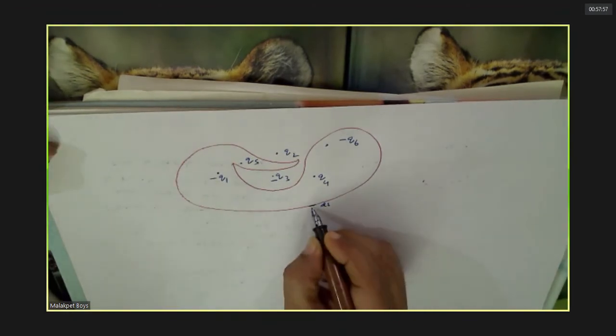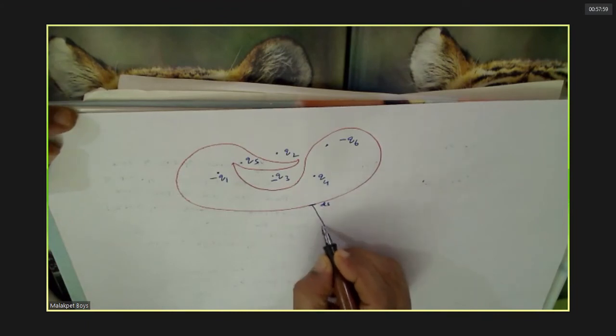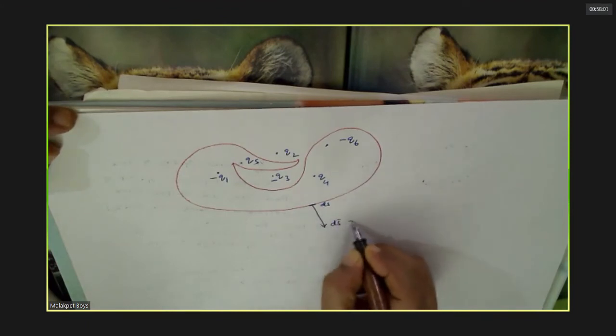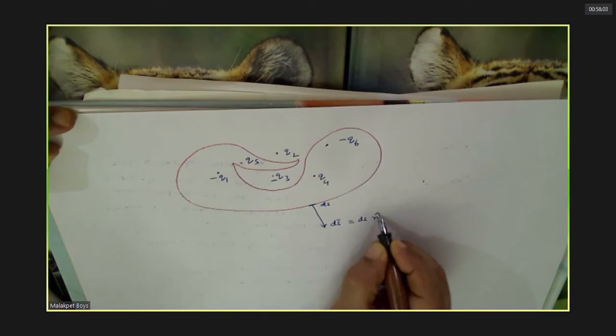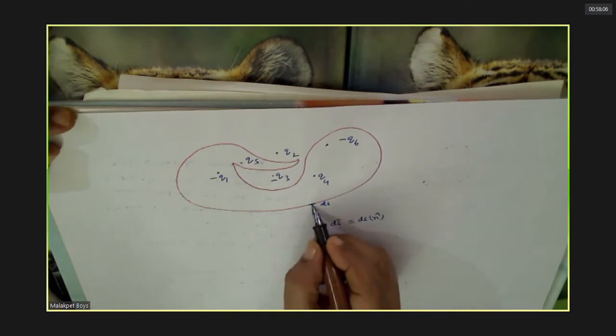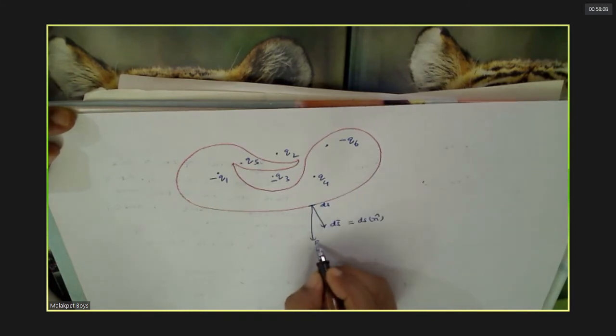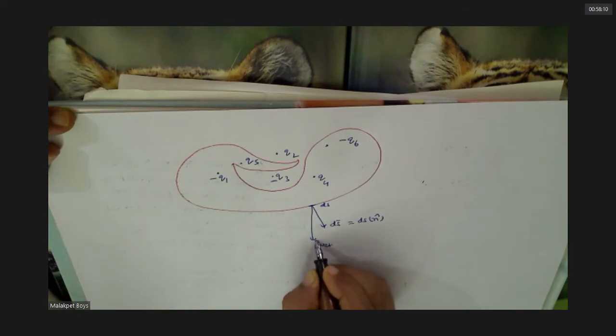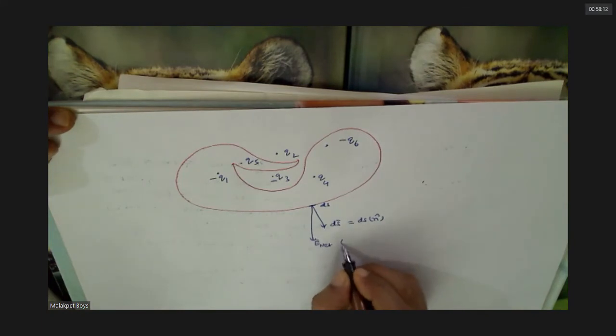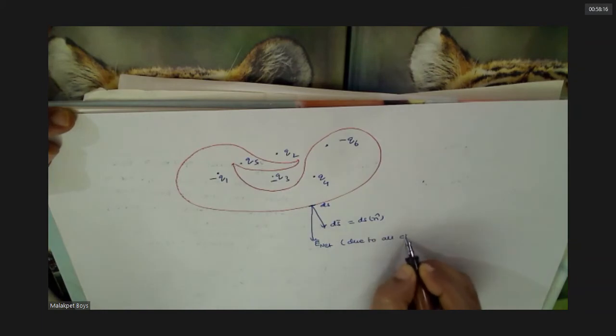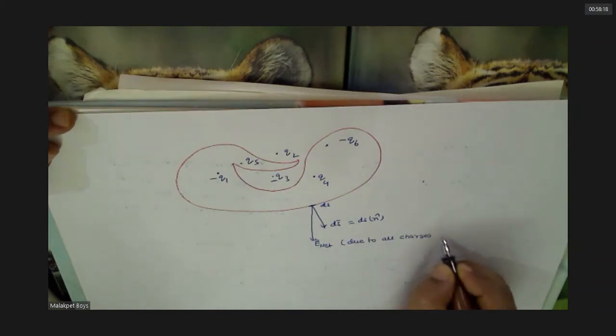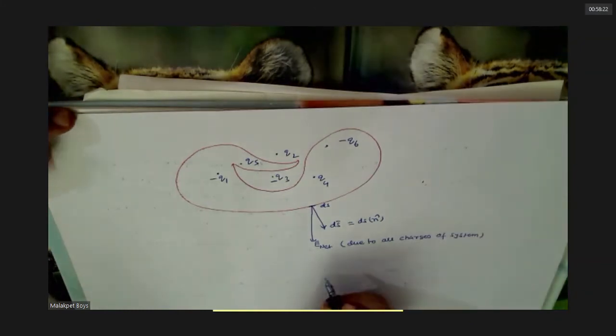So this is the electric field. This is normal. Understood this? Suppose the net electric field is this. Understood this?